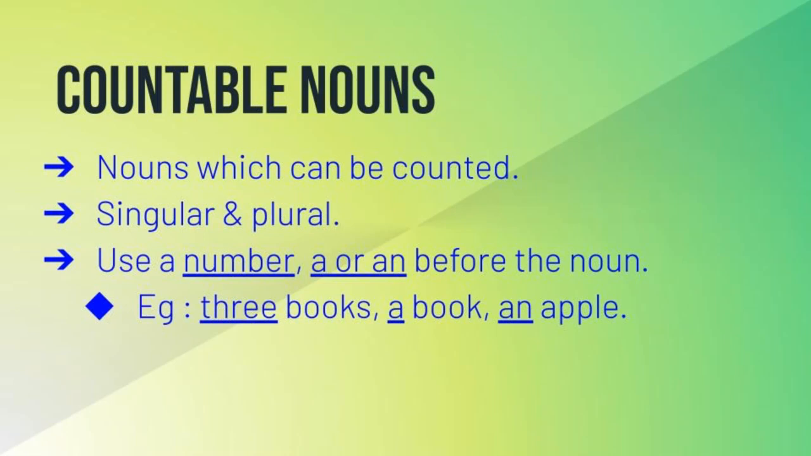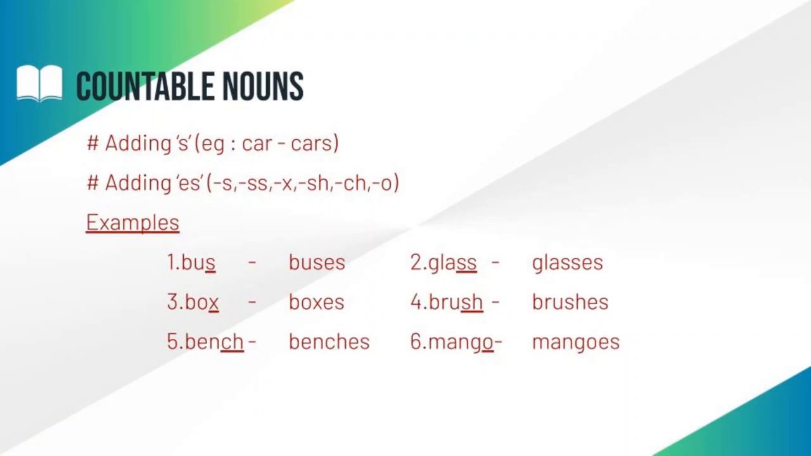Let's move to the next example. An apple. An apple means just one apple. We have used the article an before the singular noun. Students, just one thing you have to remember: articles are used before the singular noun. We can use words like a or an with singular countable nouns. Students, we can change singular nouns into plural nouns in different ways. Let us see one by one.